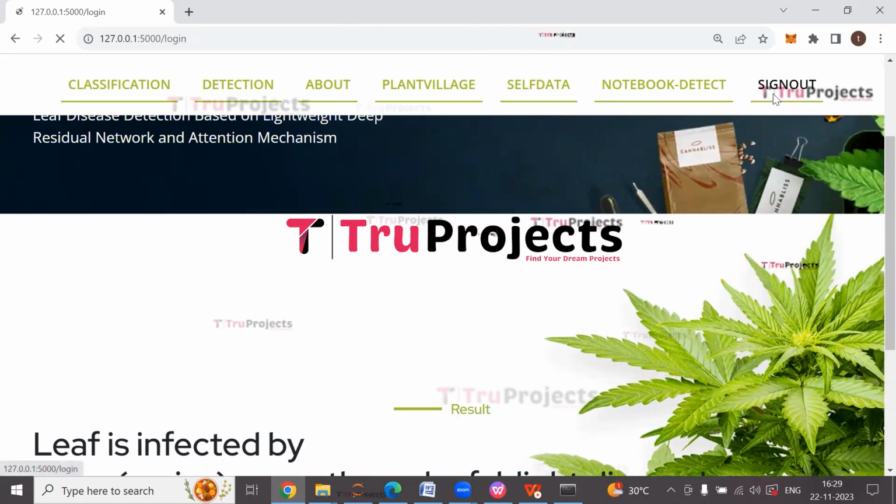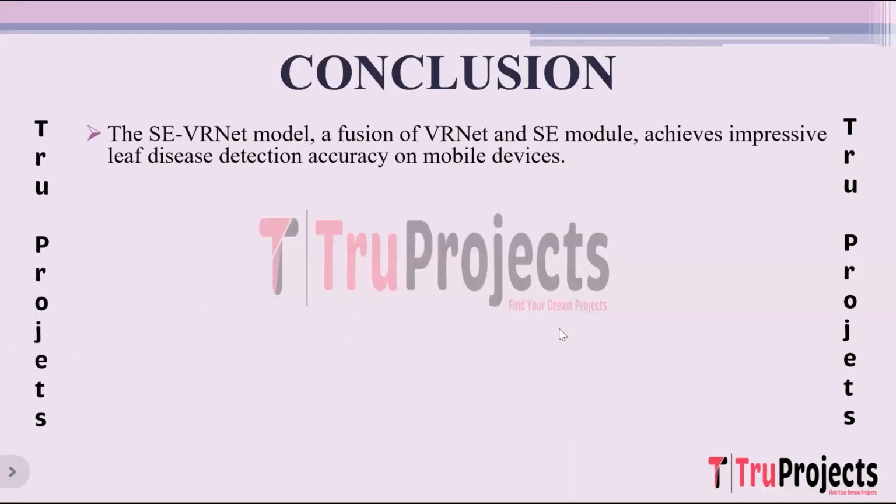Click on sign out. The conclusion of the project is that the SCVRNet model, combining VRNet, variant residual network, and SC, squeeze and excitation module, achieves remarkable accuracy in detecting leaf disease, particularly when deployed on mobile devices. Its architecture, blending these components, is optimized to effectively extract critical features from leaf images, enabling precise disease identification even with limited computational resources on mobile platforms.